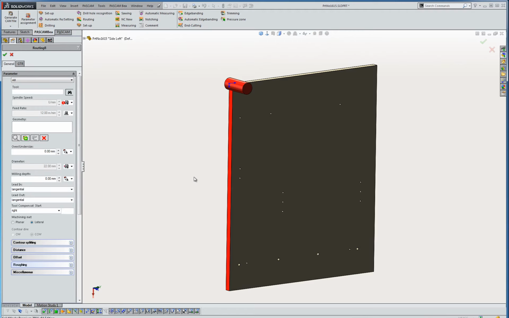We can apply an outside contour simply by selecting a saved strategy. In this case, a G42, which holds the tool parameters, the lead in and lead out, and all we need is the geometry and the start. This toolpath also has contour splitting, which will allow it to start in the middle of the longest side.